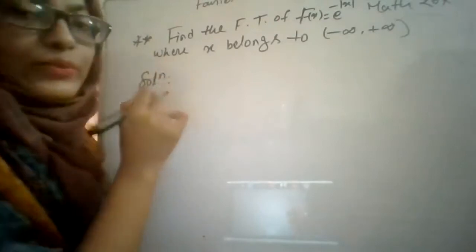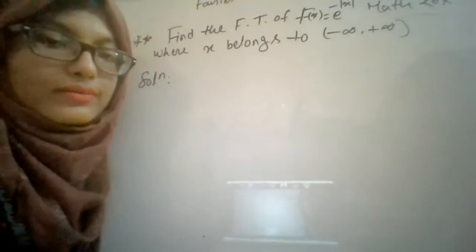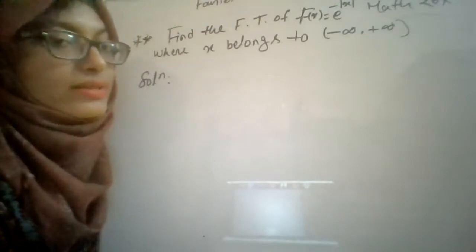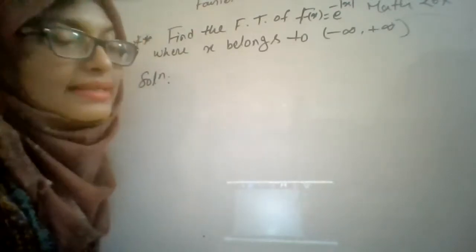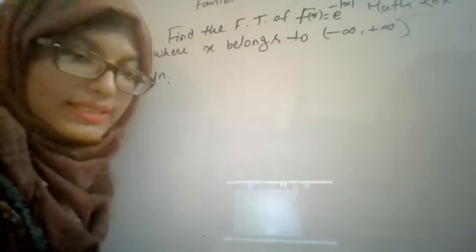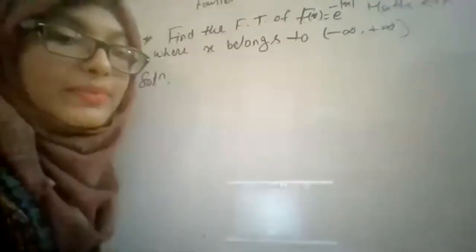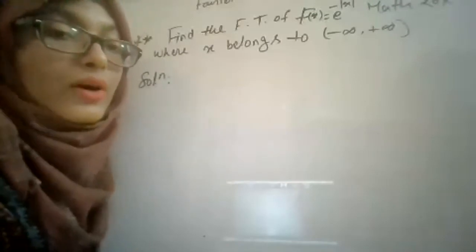And here there is a problem. We have seen that the formula for the infinite Fourier sine transformation or infinite Fourier cosine transformation has the range from 0 to infinity. But here the range is from minus infinity to plus infinity. Basically, for the range minus infinity to plus infinity, you have to use the definition for the complex form.